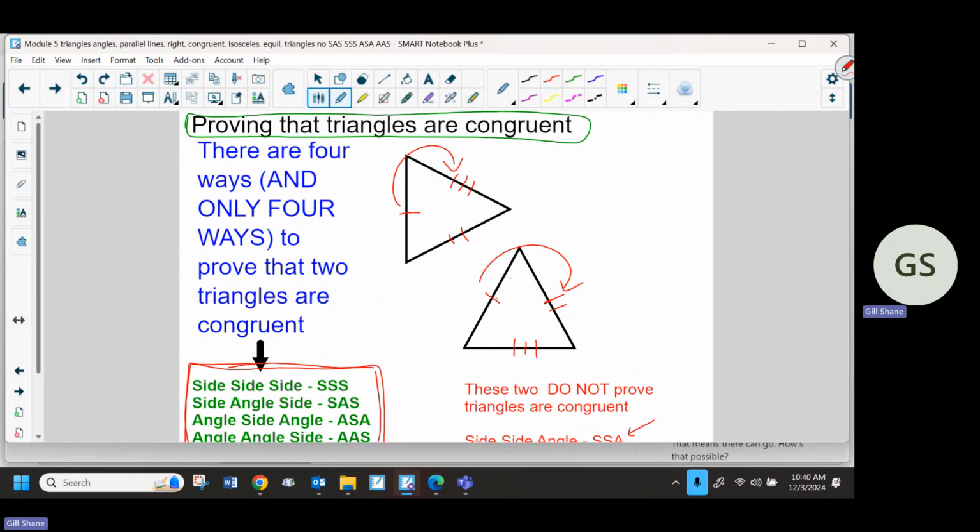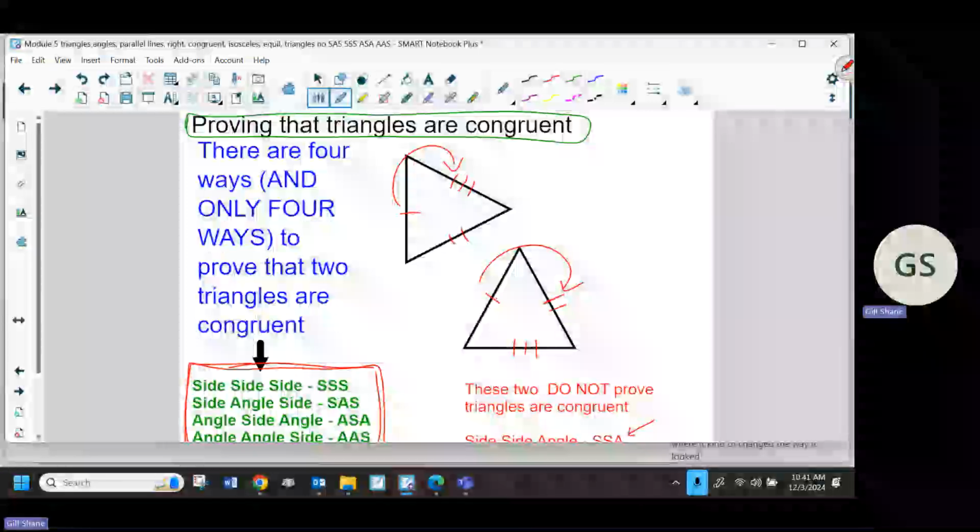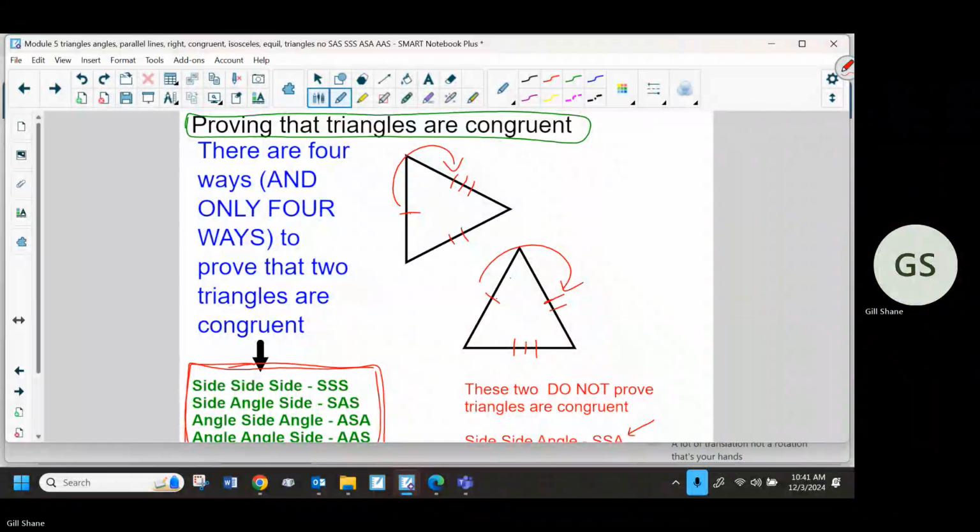I could go counterclockwise and it would be the same thing. If I went counterclockwise, I'd hit two, but down here I'd hit three. It's a different side. No, it doesn't have anything to do with angles. What did we just do where we did transformation? What was one of the transformations where it kind of changed the way it looked? Not a translation, not a rotation. Those are your hints. What's the other one?